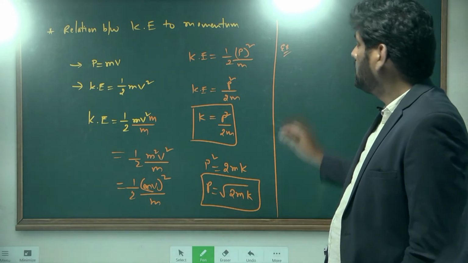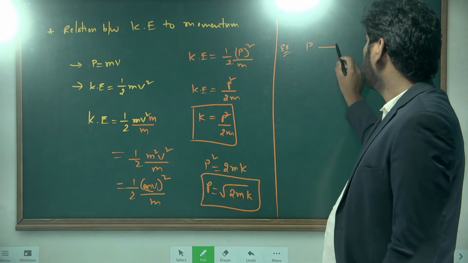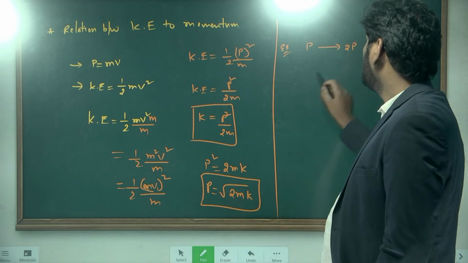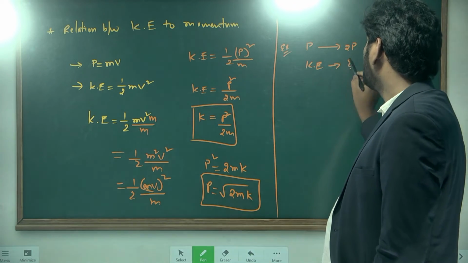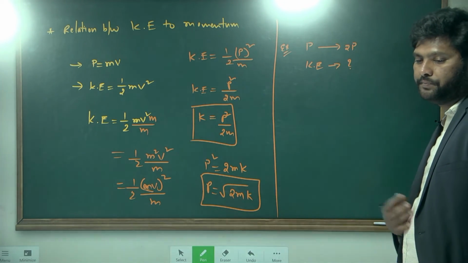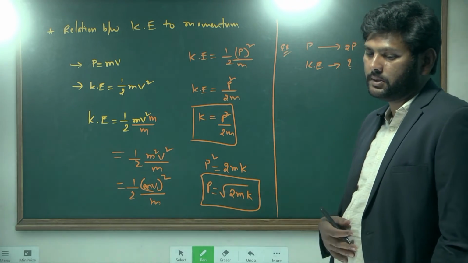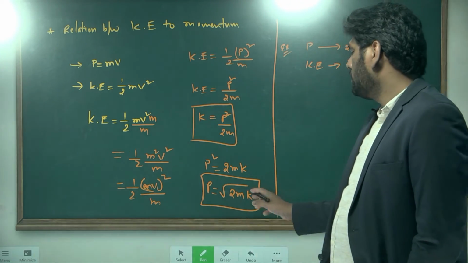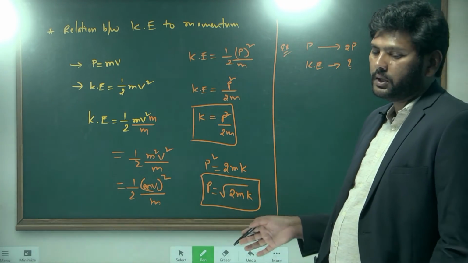Momentum is increased 2 times, then kinetic energy increases how many times? This kind of questions you will get. So tell me, how do you solve that question? Here you have to write the relation between momentum and kinetic energy.